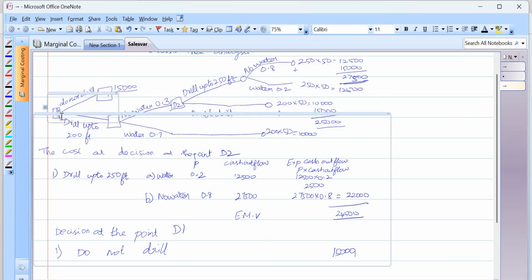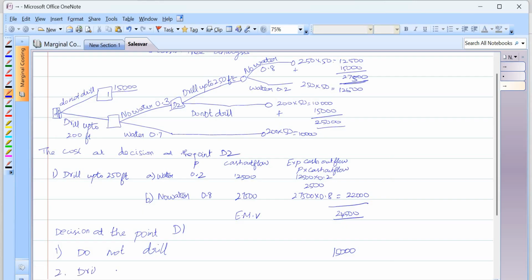If in this decision 1, drill up to 250. So the second is drill up to 200, sorry. In this I have two outcomes. One is water, that is 70% probability. For that I want to spend 10,000 rupees. So 70% into 10,000, so 7,000 will be my expected cash outflow.